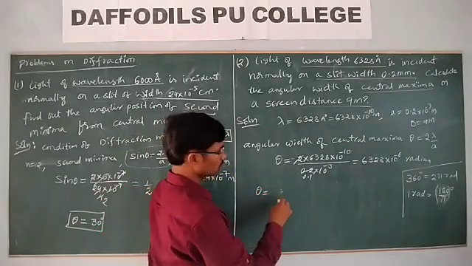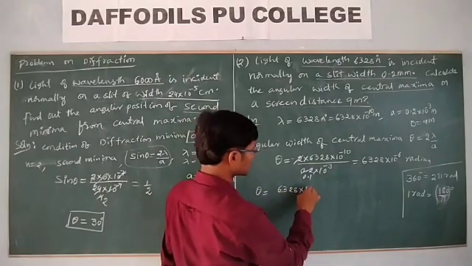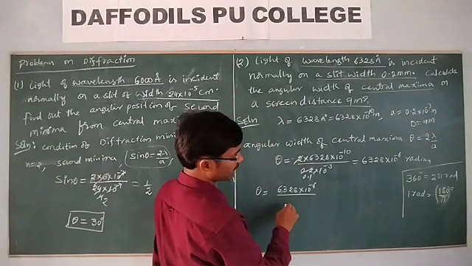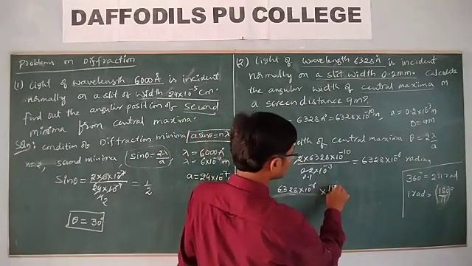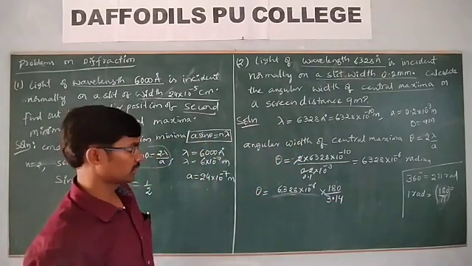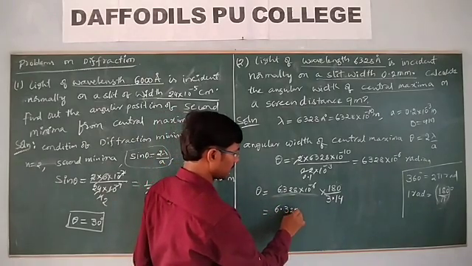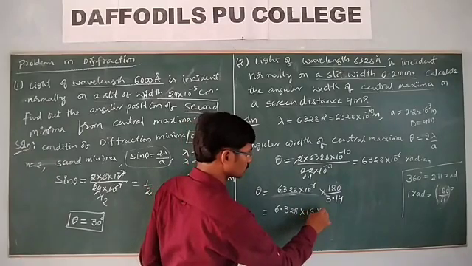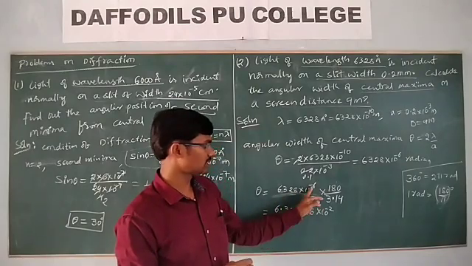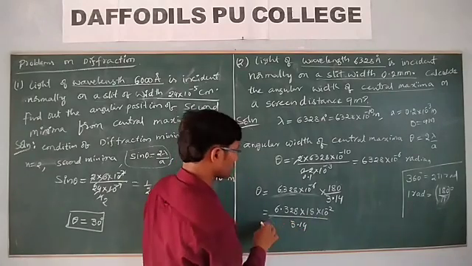Then angle theta is equal to 6328 into 10 power minus 6 times 180 by 3.14. That is equal to, let me write here, 6.328 into 180 into 10 power minus 6, 3 retained, so 10 power minus 3, by 3.14.